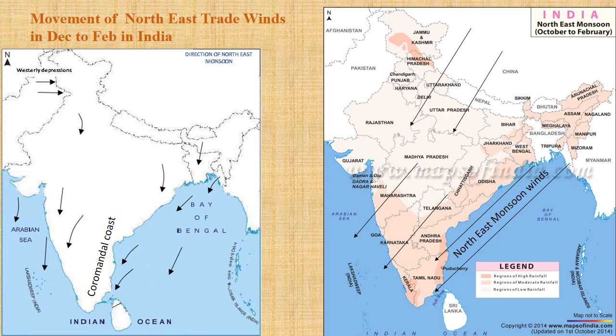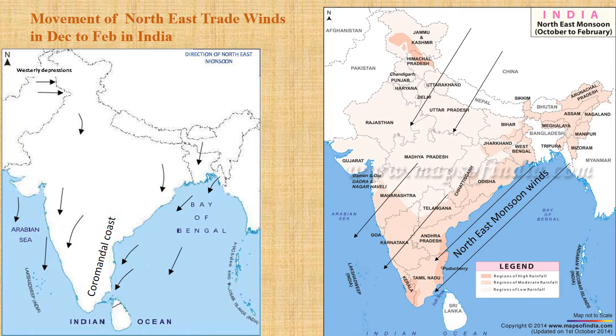Now this slide talks about what happens once the monsoon retreats, in the cold season. Let's see through the map. First, let's look at the right hand side map on the screen. When the monsoon retreats and the cold season begins in November, December, the northeast trade winds come inside the country. They enter India from the northeast direction. They travel from Central Asia and the Arctic Circle, and these northeast trade winds are cold winds. If you look at the black color arrows drawn on the map, they are coming from the northeast direction.